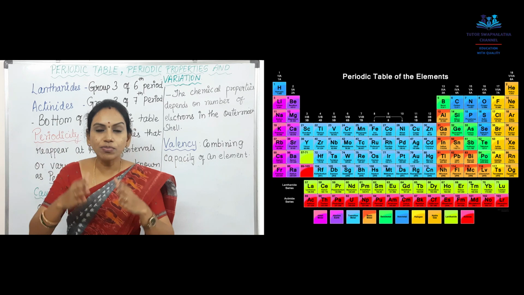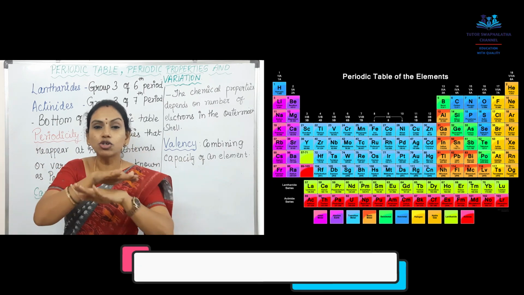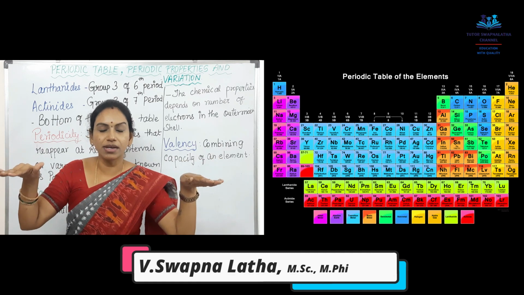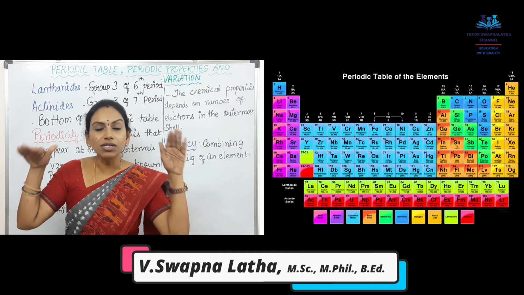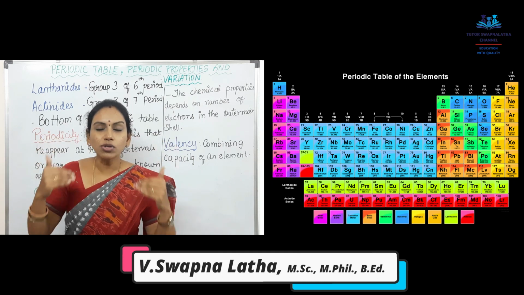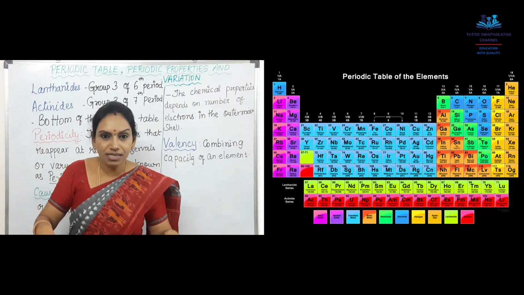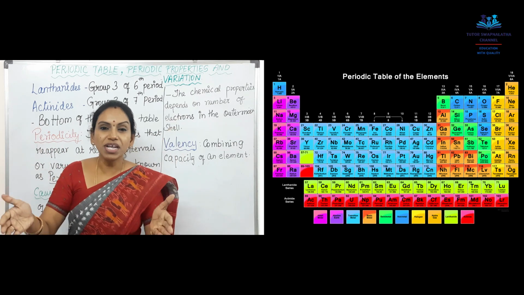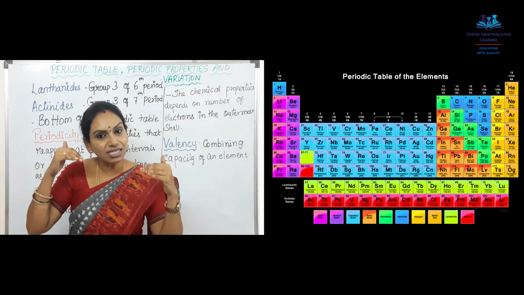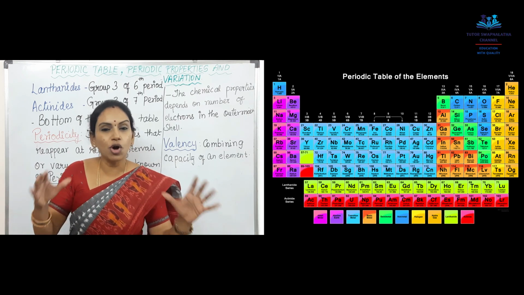In that group 3 also, lanthanides form the top period, that is your 6th period, and actinides form the bottom, that is your 7th period. They both together have been separated from the periodic table and kept at the bottom, removed from the middle block, and lanthanides and actinides are kept separately down under the periodic table.